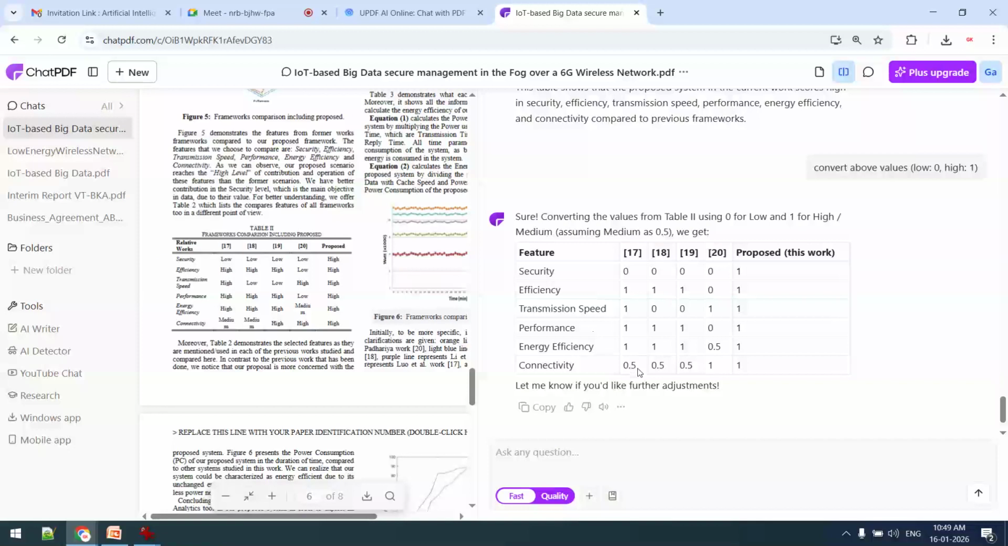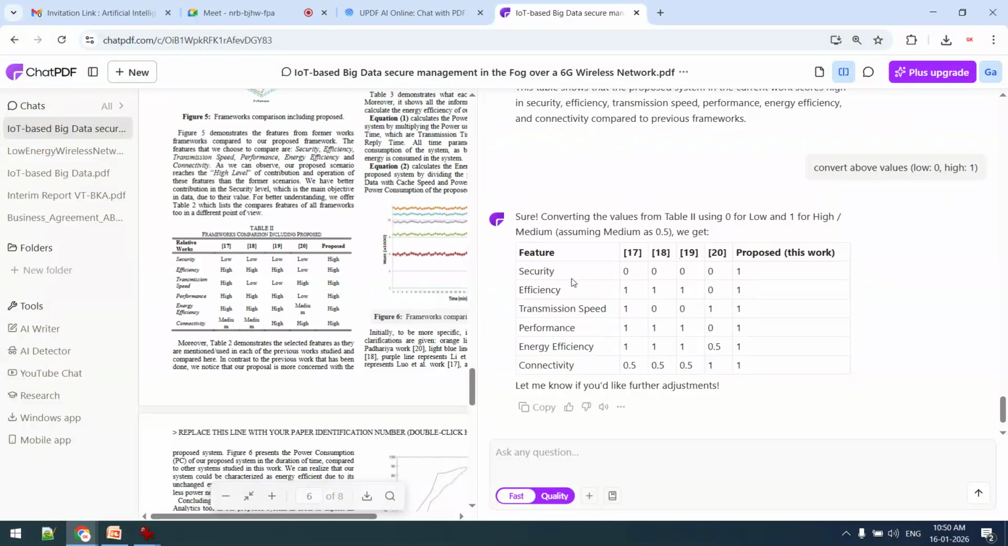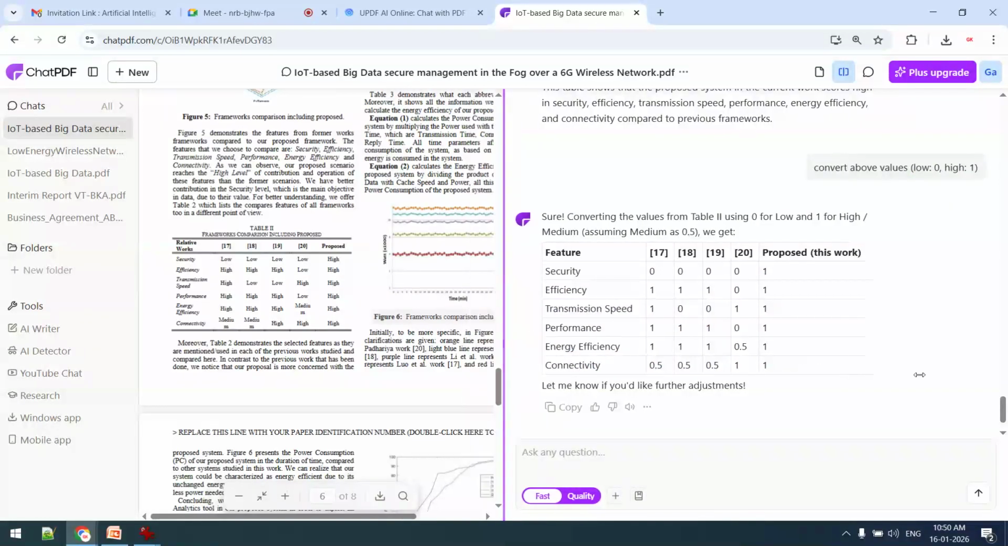And medium is, so you can see how intelligent it is. I have not mentioned that medium should be 0.5. I have given this input that low should be 0, high should be 1. It has automatically identified that if low is 0 and high is 1, then medium should be 0.5. Now you can see this data set is changed. This is new data. This prompt we are giving as a data scientist, as a data analyst. So this is the third type of prompt.